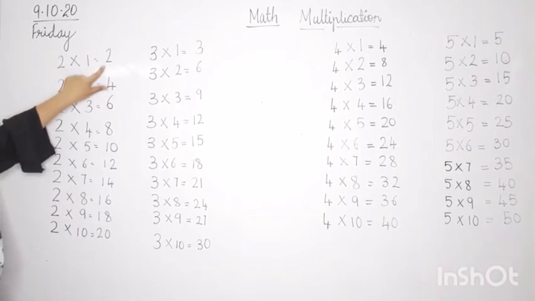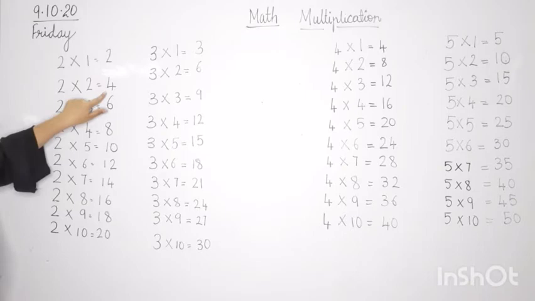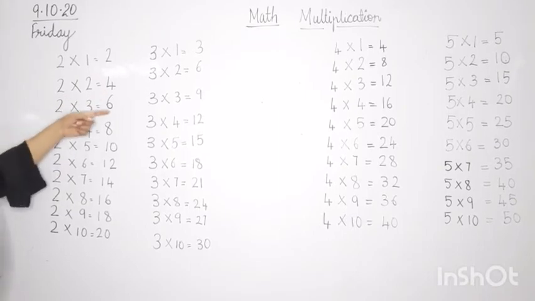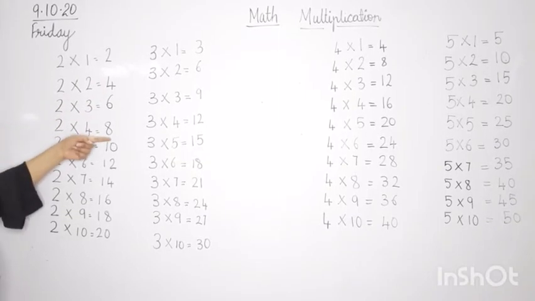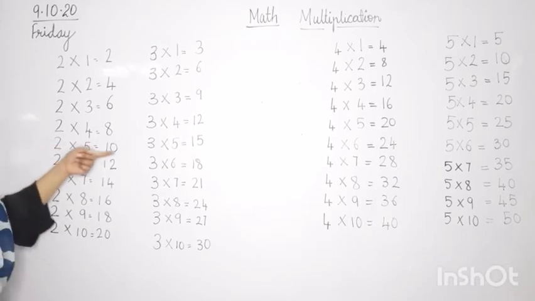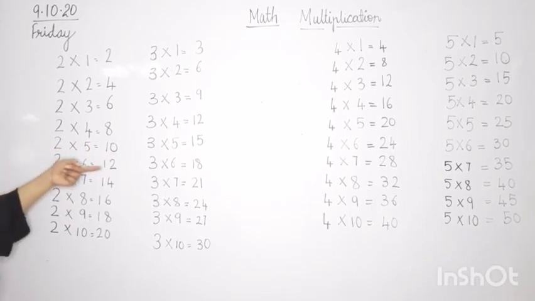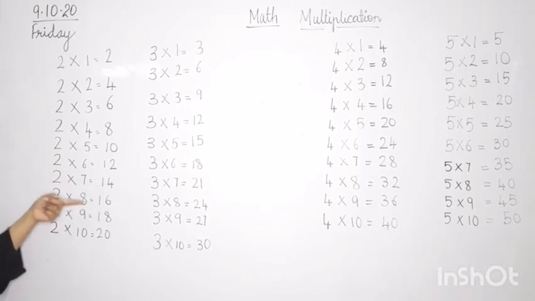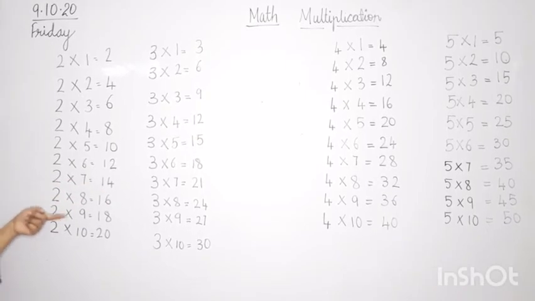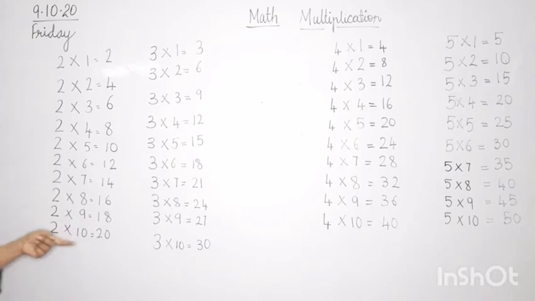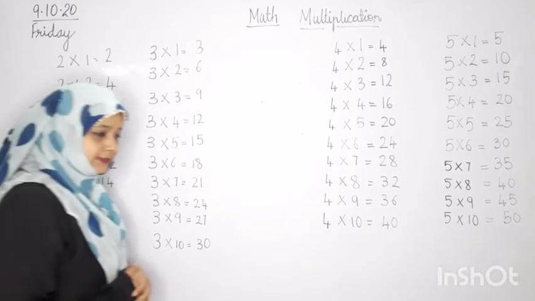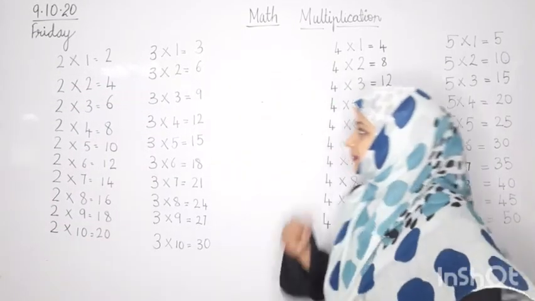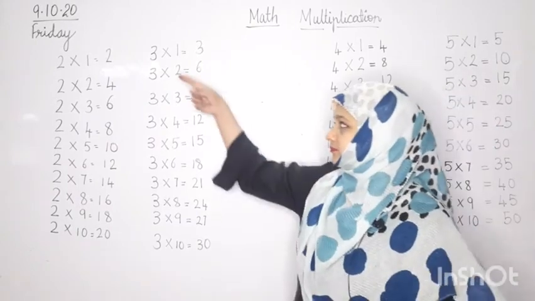2 ones are 2, 2 twos are 4, 2 threes are 6, 2 fours are 8, 2 fives are 10, 2 sixes are 12, 2 sevens are 14, 2 eights are 16, 2 nines are 18, 2 tens are 20. Let's move to the table of 3.